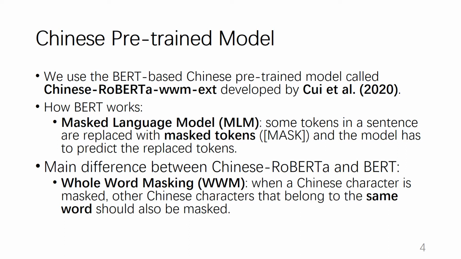The main difference between Chinese RoBERTa and BERT is that Chinese RoBERTa used a methodology called whole word masking. In whole word masking, when a Chinese character is masked, other Chinese characters that belong to the same word should also be masked.